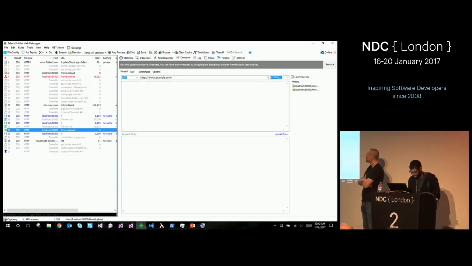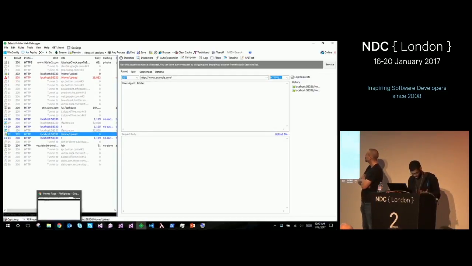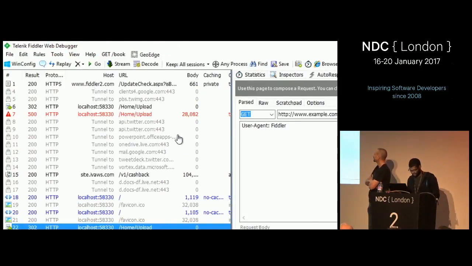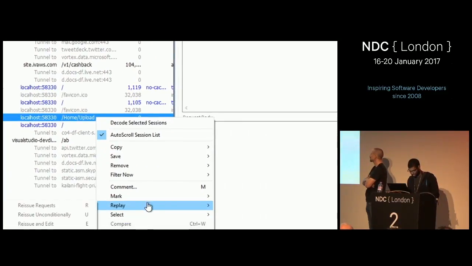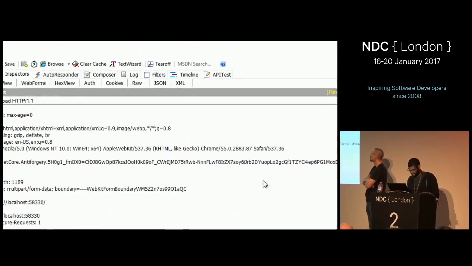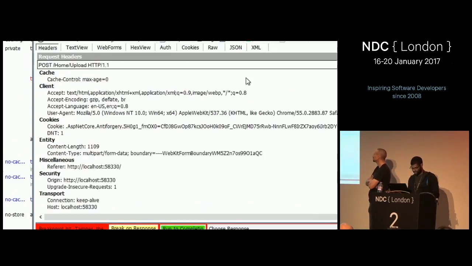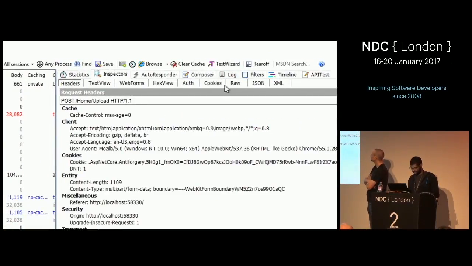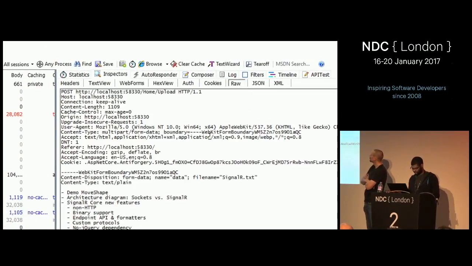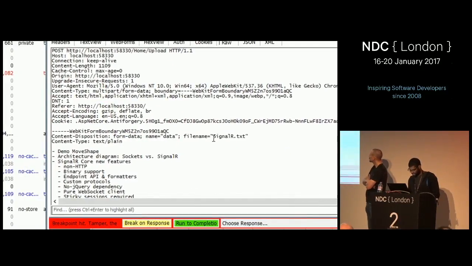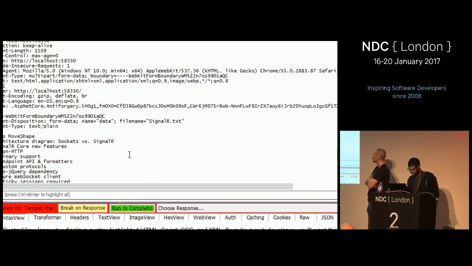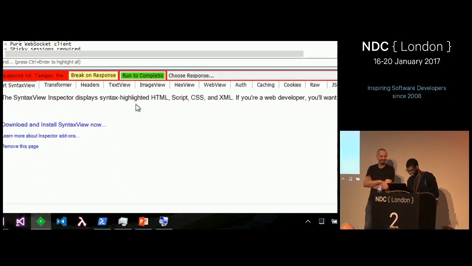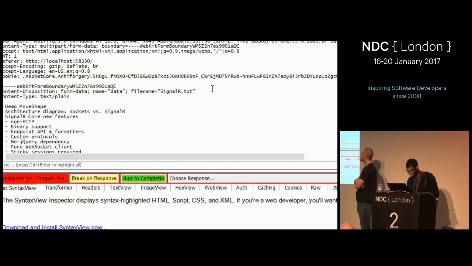Let me zoom into this. Is it Control Plus? What's the zoom tool? Windows plus. All right. Right click. I'm going to edit this upload request. Let's replay it with an edit. And then I'm going to change, where's the body? Is it Raw? Oh my God, this mouse slides down the left, it's awful. Let me use the touchpad. I got it.